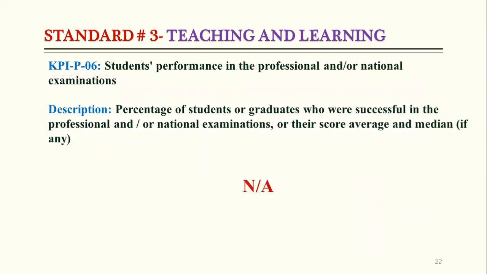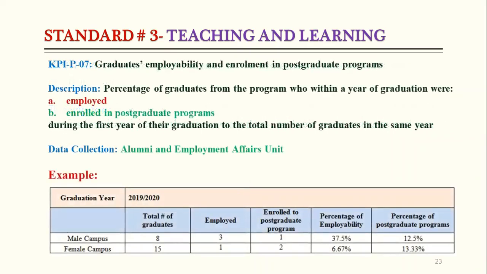KPI number 6 talks about student performance in professional and national examinations. We do not have professional or national examinations, so we are not taking data to assess this KPI. So for our program, this KPI is not applicable. We will go to number 7.